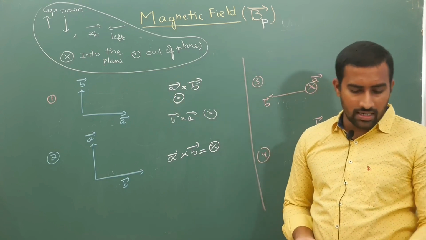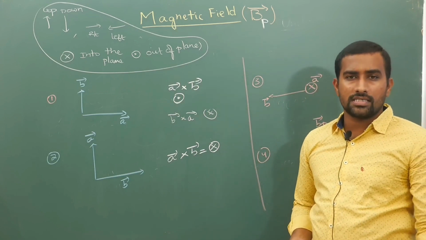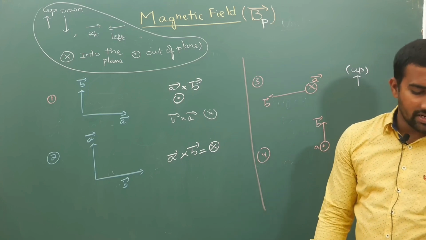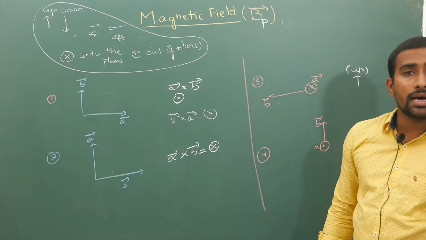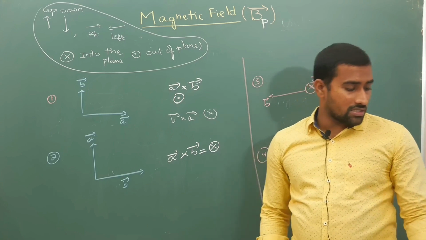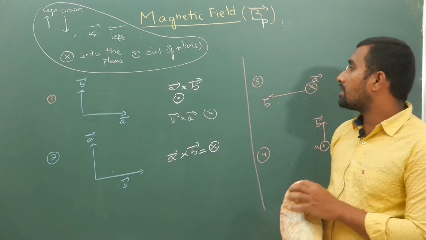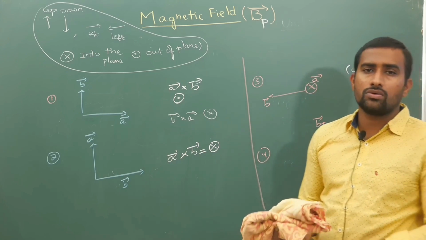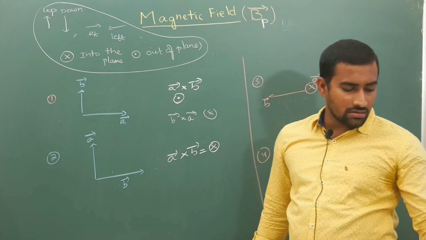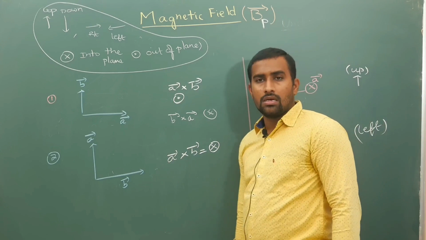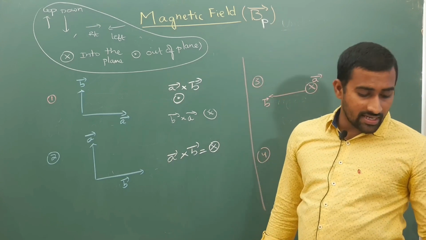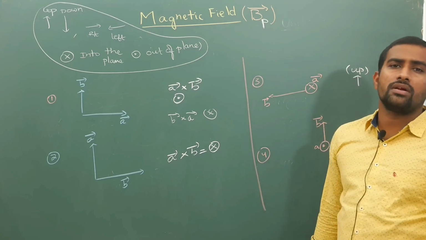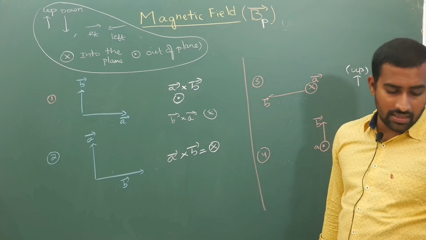So if you are giving these basic directions properly, then whatever cross product you are doing in magnetic field because of a point charge, as well as in the Biot-Savart law, where you are calculating the magnetic field because of a current carrying wire, in all those situations you are going to give the correct answers if you know the cross product properly. If you give any wrong direction, then obviously you will get the answers wrong. A single direction can damage the whole thing.